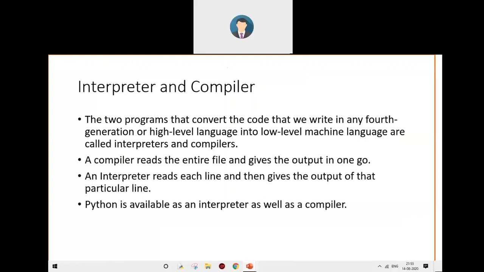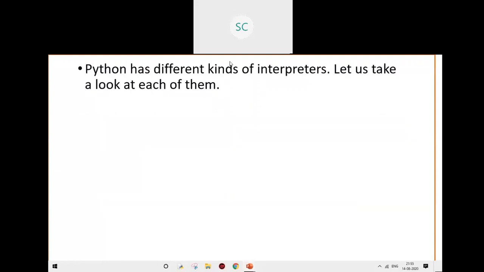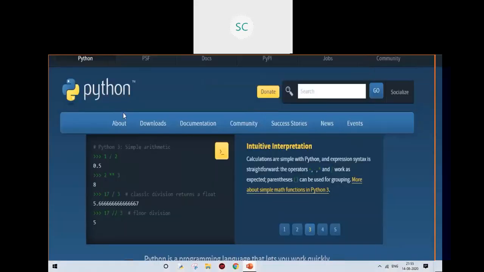To make this clear, let us take an example. Let us take the statement a equals 2, and in the next line we write print a. What a compiler would do is take the entire file and execute every line as a whole. On the other hand, an interpreter would take each line at a time and execute it before going to the next line. Python is available as an interpreter as well as a compiler. Python has different kinds of interpreters. Nishit will take us through each of them.